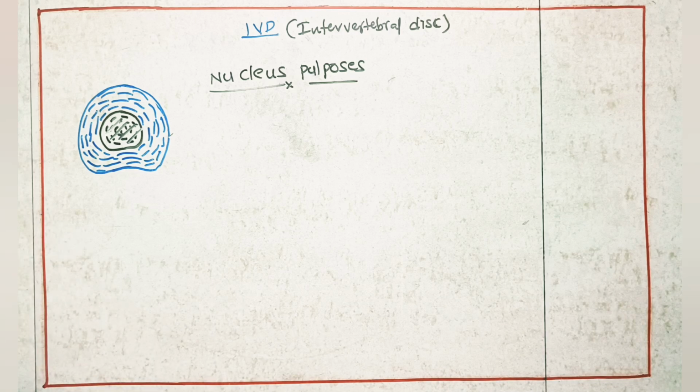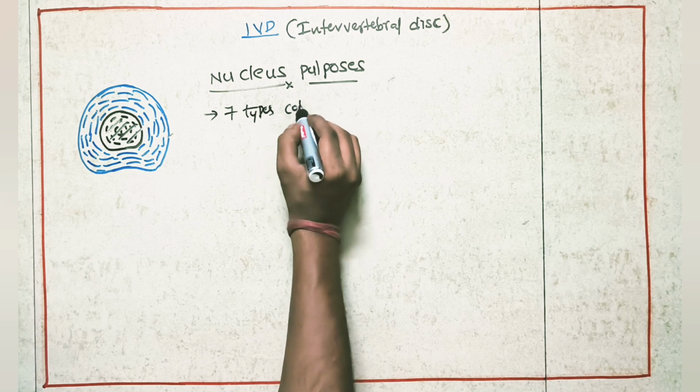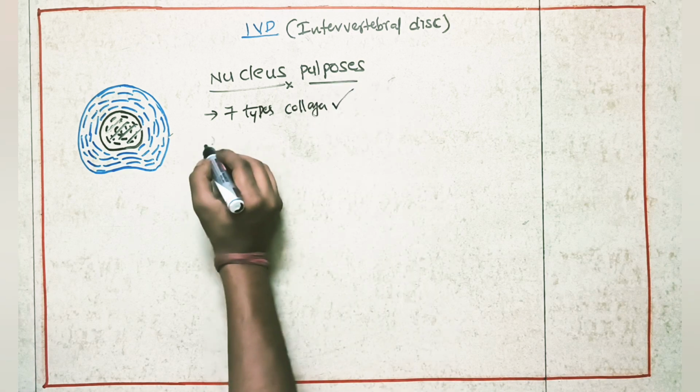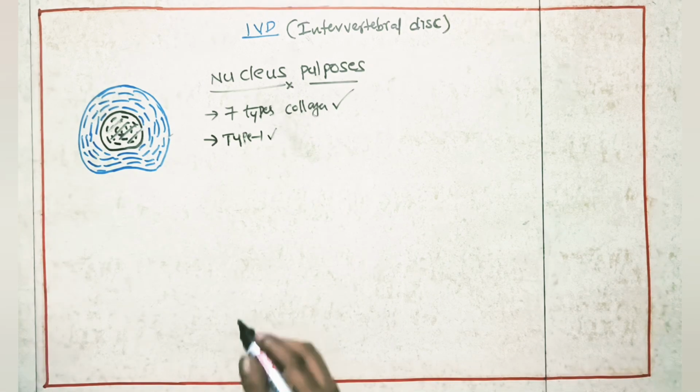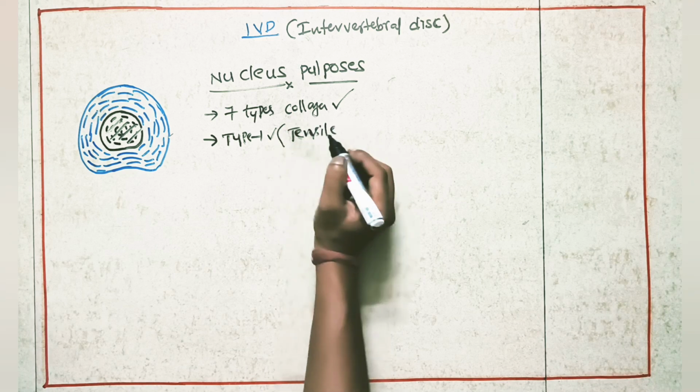Now we'll see the nucleus pulposus, two special points. In this nucleus pulposus, a total of 7 types of collagens are found, and among them type 1 is more. Type 1 collagen is going to provide tensile strength. It is useful in tensile stress.